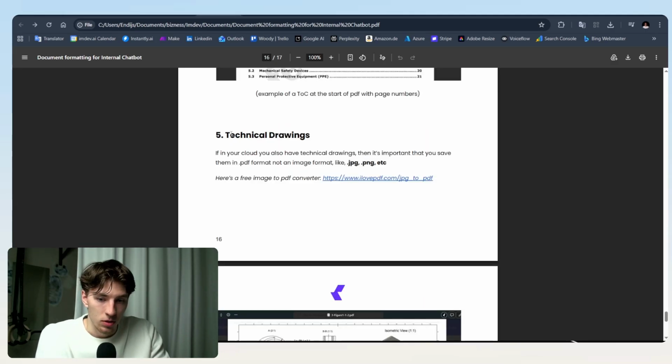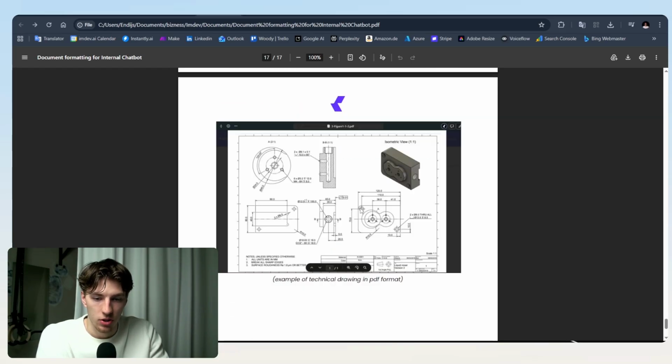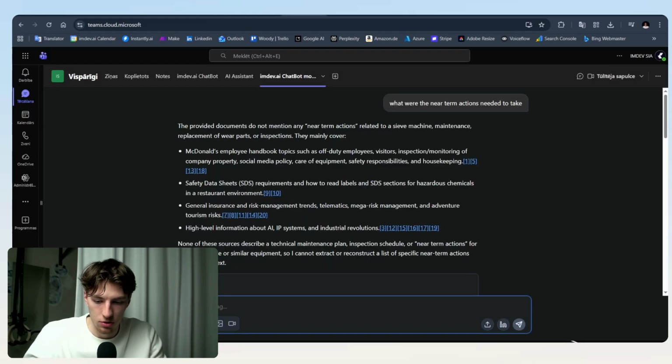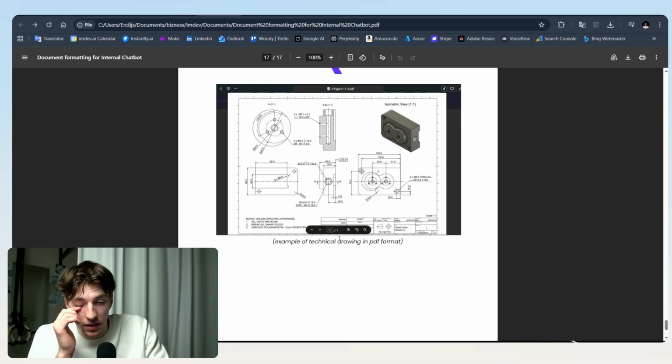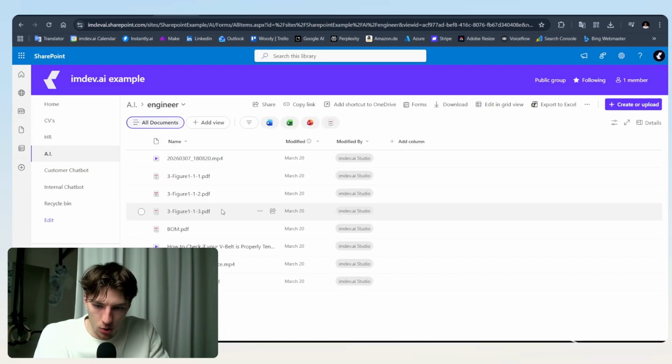And then the last one actually leads us to the technical drawings, as the internal chatbot is also able to give answers about such technical drawings. For example, if you would ask something like, let me actually try this one. Yeah, okay. I didn't index the technical drawing for some reason. But anyway, if you have technical drawings in your cloud, and let me show you where I have these ones,